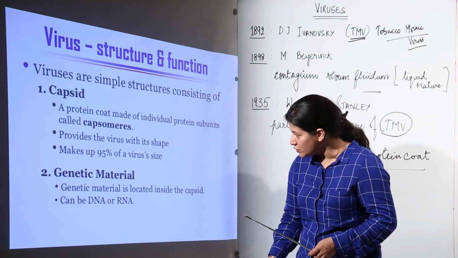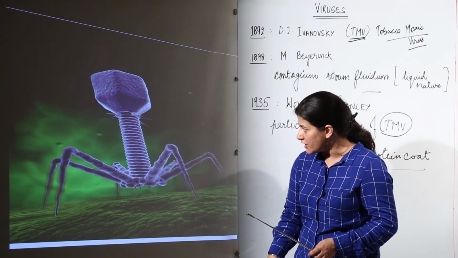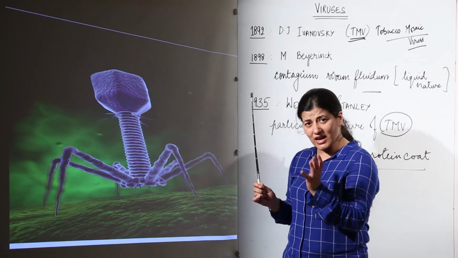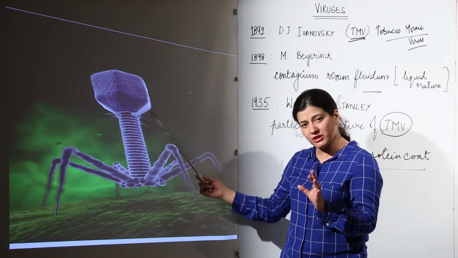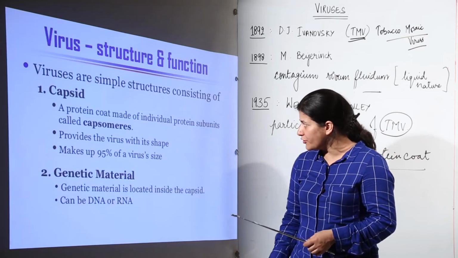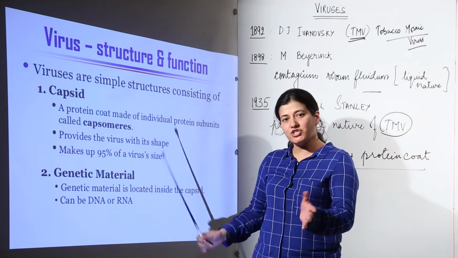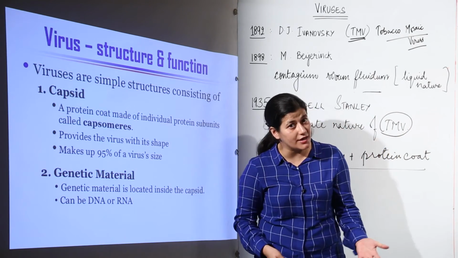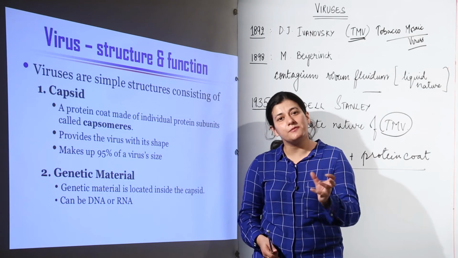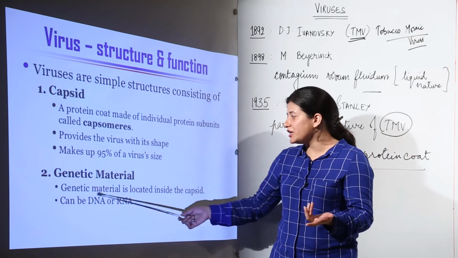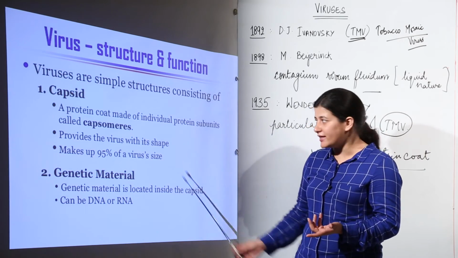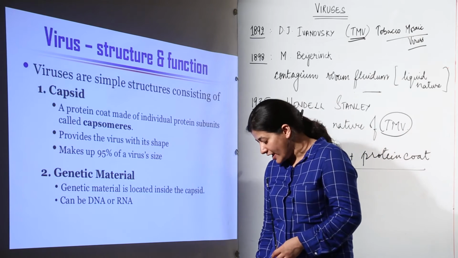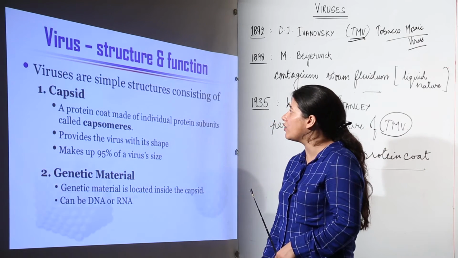Now come back to the introductory picture. This happens to be the protein coat. This outside peripheral boundary is the protein coat, and inside it there is genetic material. The genetic material could be single-stranded DNA, double-stranded DNA, single-stranded RNA, or double-stranded RNA. It depends on what type of virus it is. Genetic material is located inside the capsid, that is the protein coat, and it could be DNA or RNA, and depending on the number of strands, single-stranded or double-stranded.